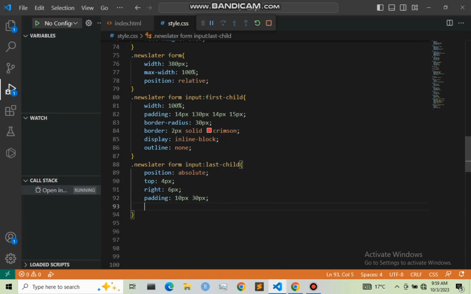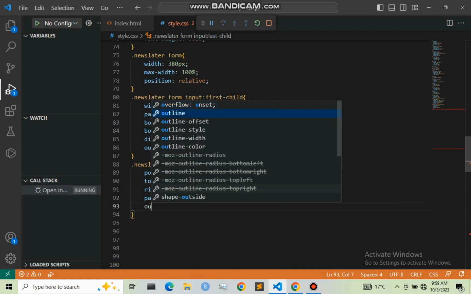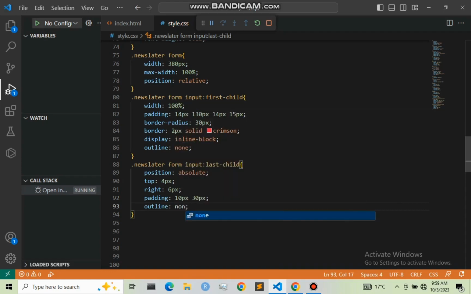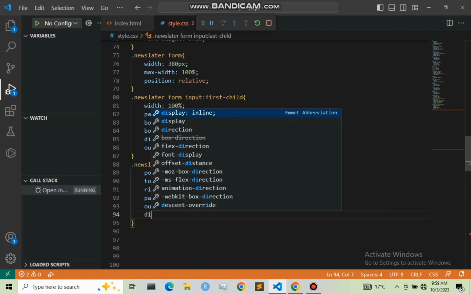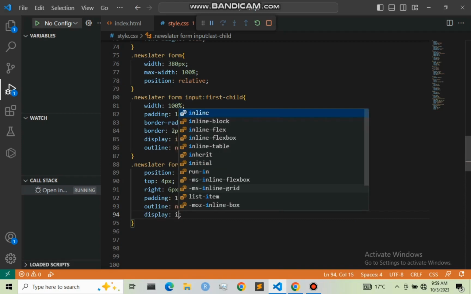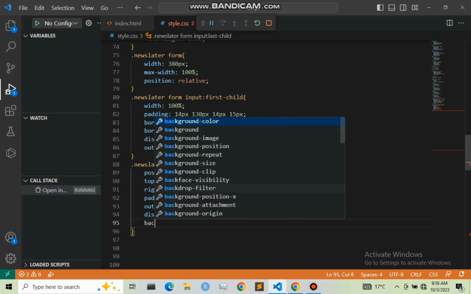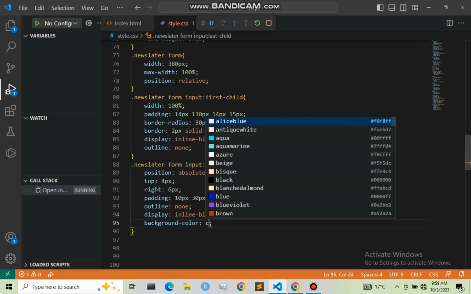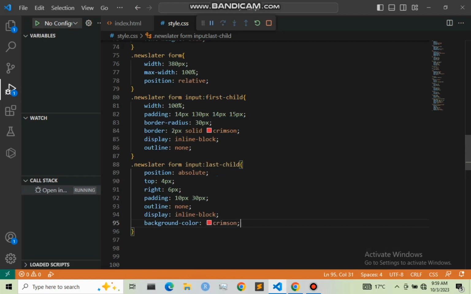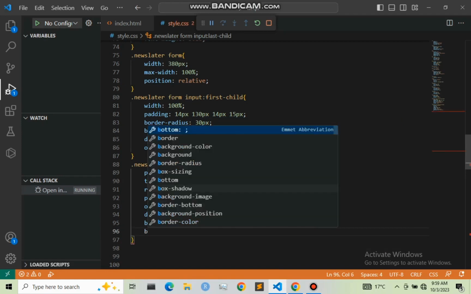Then outline, I'm going to give it as none. Then display, I'm going to give it as inline block. And next, I'm also going to give it a background color. I'm going to give it as crimson. And I'm also going to give now the border radius to be 30 pixel.